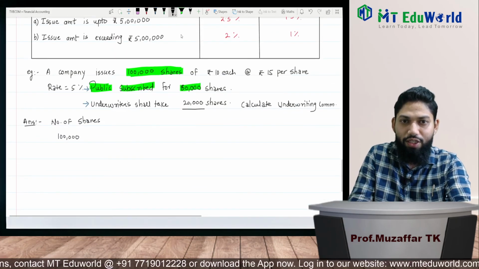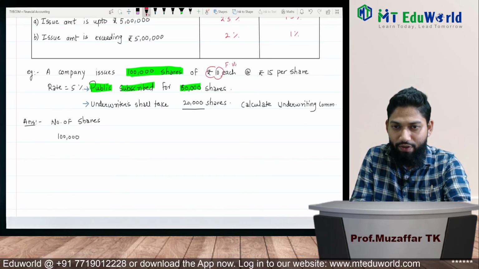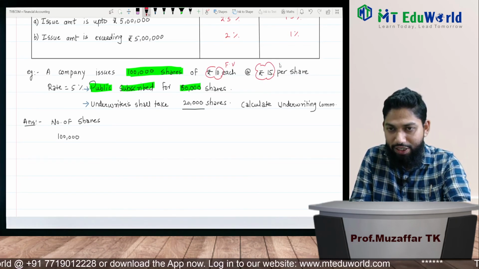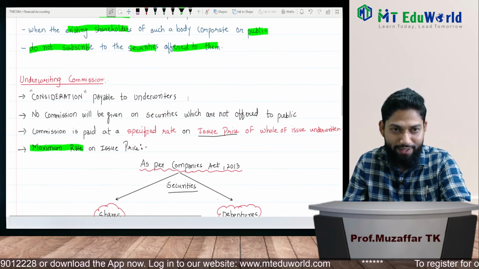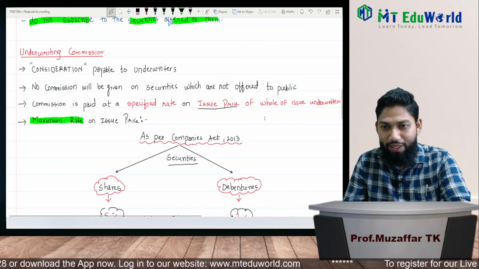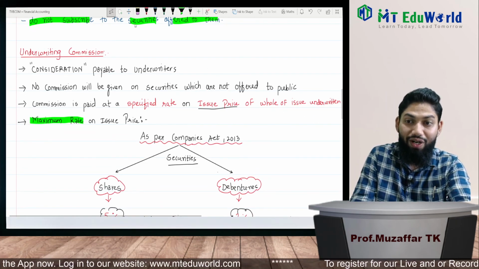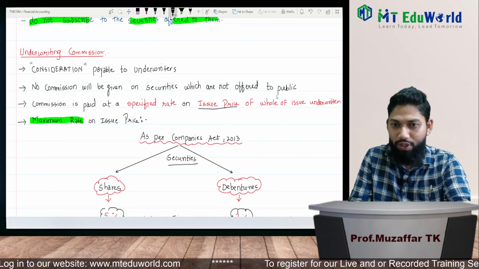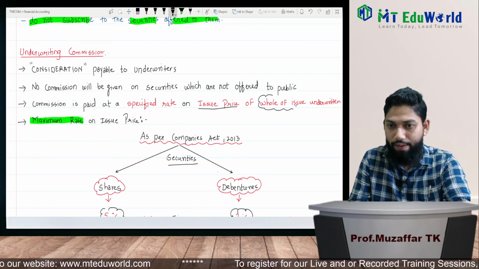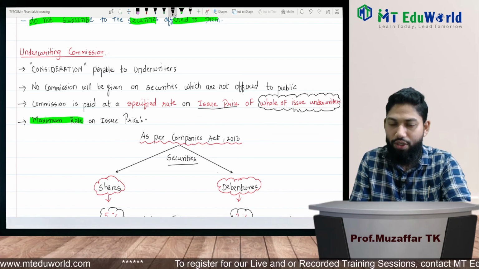So here in this question, this is face value, and this is issue price. We'll take the issue price. So on the issue price of the whole of the issue underwritten, right? This was an important thing. Whole of the issue underwritten.